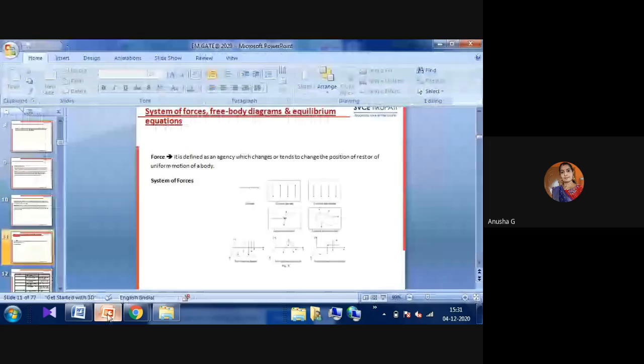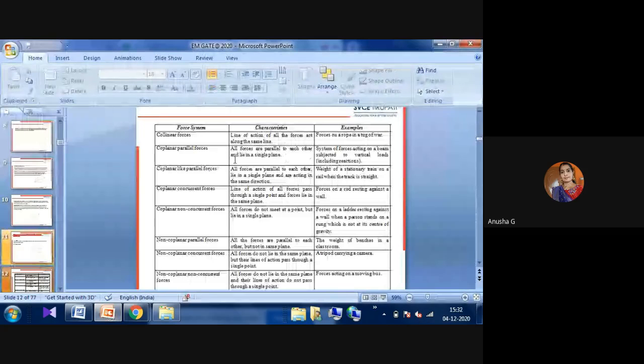All the forces are parallel to each other and lie in a single plane. These are all called coplanar parallel forces. Examples are the system of forces acting on a beam that is subjected to vertical loads, including the reactions, that we'll call coplanar parallel forces.